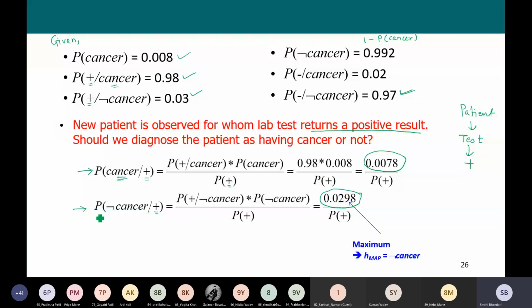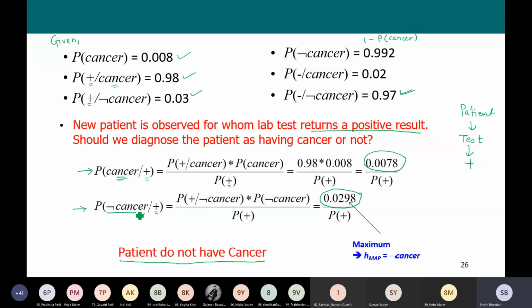The maximum probable hypothesis is no cancer, right? Because this probability is maximum. So this is how we predict that even though the new patient has a positive result of the lab test, the patient does not have cancer.